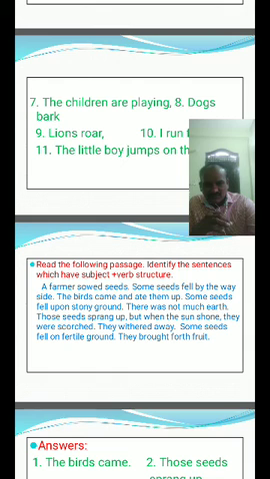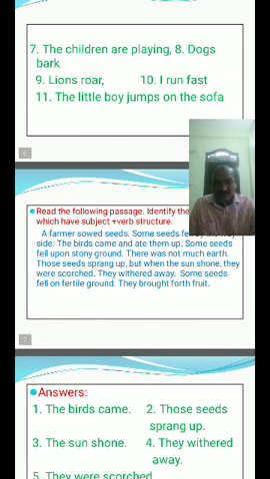First of all, find out the subject plus verb structure. Come on, read the first sentence. A farmer sowed seeds. Here the farmer is there, but the verb is not there. S plus V is not there. Some seeds fell by the wayside. Okay, here also no. The birds came. Subject plus verb. The birds came.